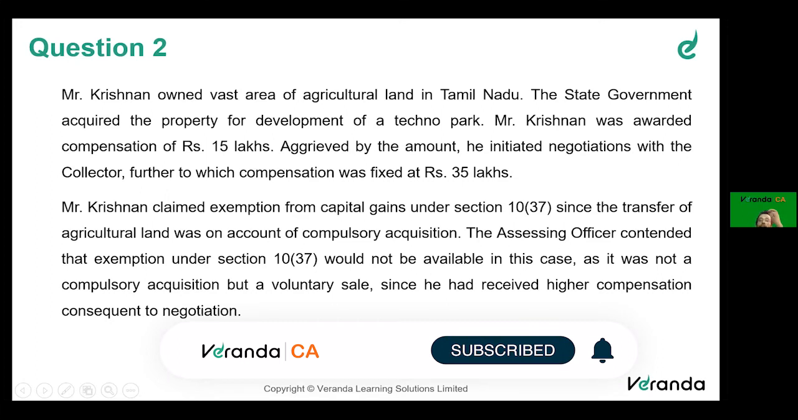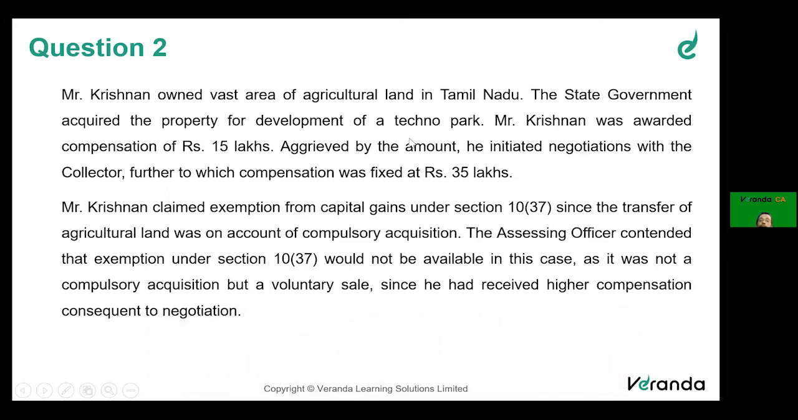What has happened? Here he negotiated. Because he negotiated, he got a higher amount. So the assessing officer said, you negotiated. Because you have negotiated, it will not be considered as compulsory acquisition. It is a voluntary sale. If there is a voluntary sale of urban agriculture land, then it will be taxable. 10(37) you cannot claim. Right?